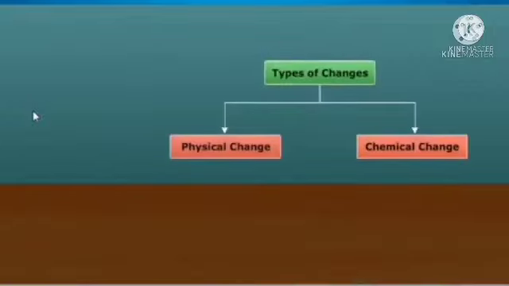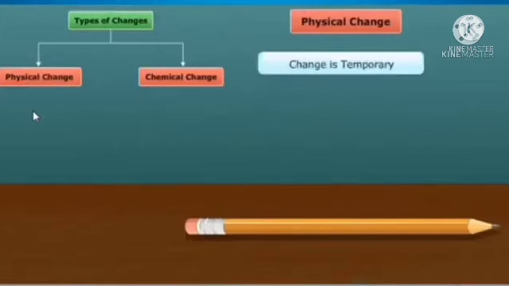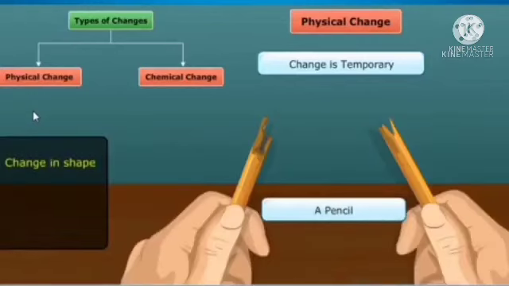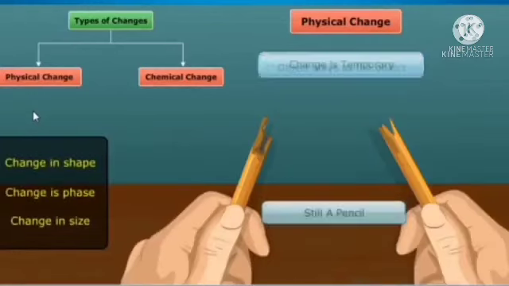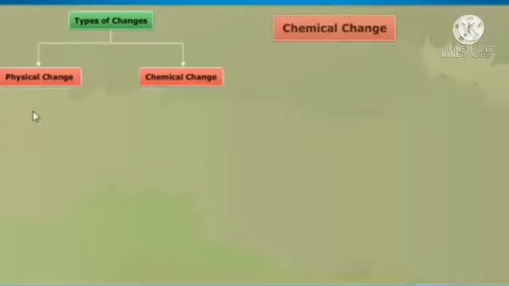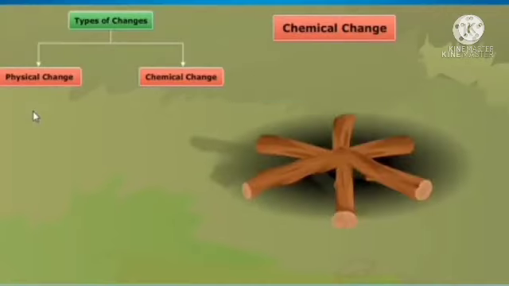You know that various changes in nature can be classified into either physical or chemical. Physical changes are temporary in nature. The material undergoes change in its shape, phase, size, etc., but does not undergo any change in its nature. Chemical changes are permanent in nature.